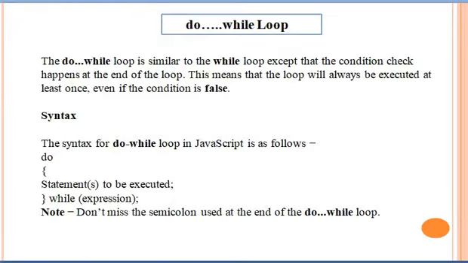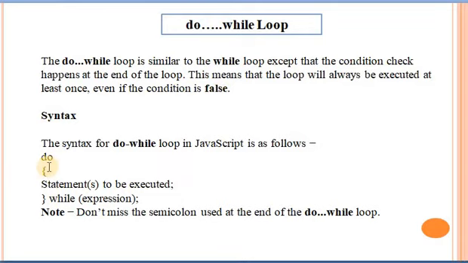Next point is the do while loop. The do while loop is similar to the while loop, except that the condition check happens at the end of the loop. This means that the loop will always be executed at least once, even if the condition is false. Suppose the condition is false, then also it executes at least once.